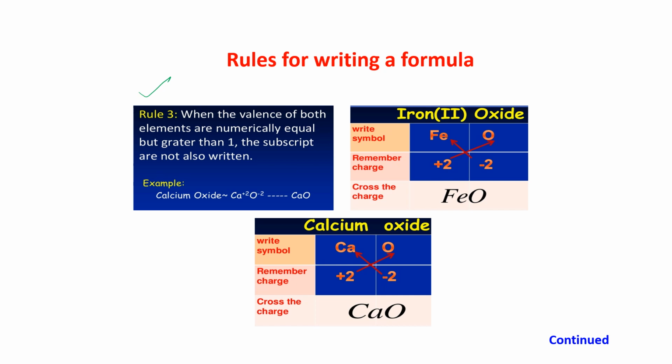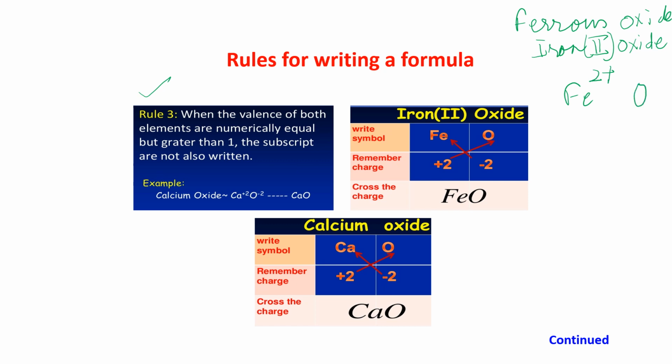Suppose I want to write iron 2 oxide, ferrous oxide. This can also be written as iron 2 oxide. Now I have to write iron 2. As I told you, iron is Fe, and 2 means it has the valency 2+. And oxide comes from oxygen, so O has the valency -2. Now see, both have the same valency, but it is greater than 1. In that case also we will not write the subscript.